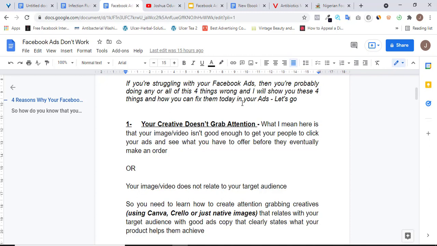All right. Then you can also use just an ordinary native image, an image that doesn't really show up like an ad, something that is just plain. It could just be the picture of someone and your product. It could just be someone holding your product, just something plain that looks like a normal post. It also gets people to subtly click through your adverts to get to your landing page or your sales page. And the idea is that once people see a native image, it makes them feel like this is an image from one of their friends.